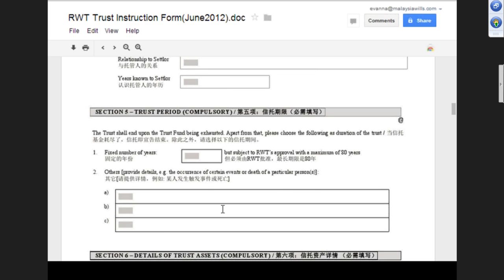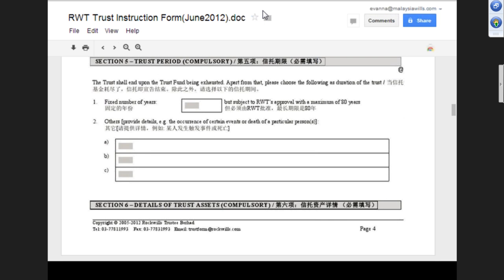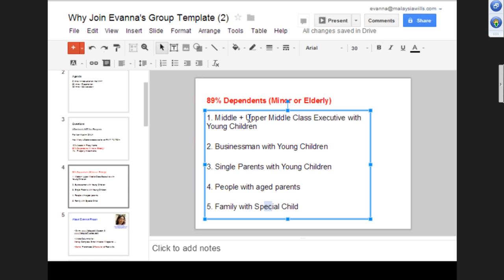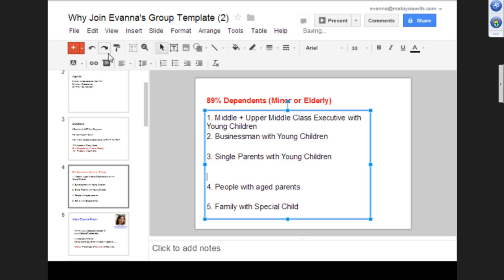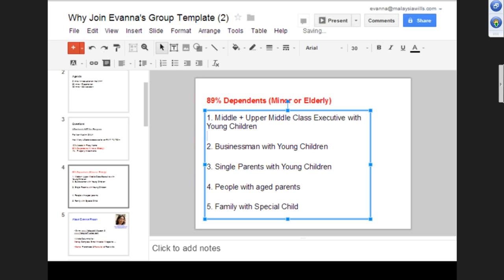What is the normal period people choose here? It depends. If it's for family, it's usually for young children, until the children reach a particular age. If it's for parents, it's usually until the parents pass away.